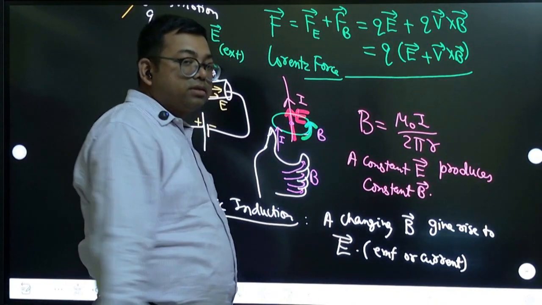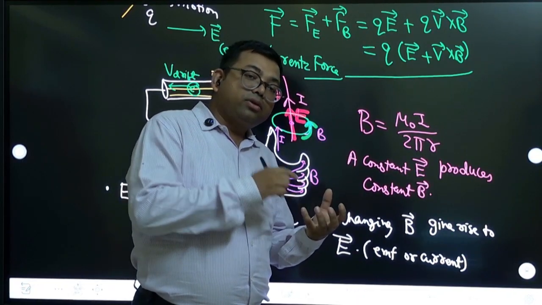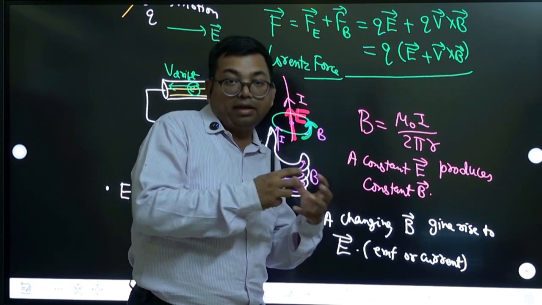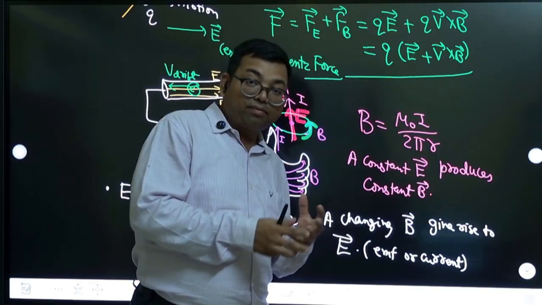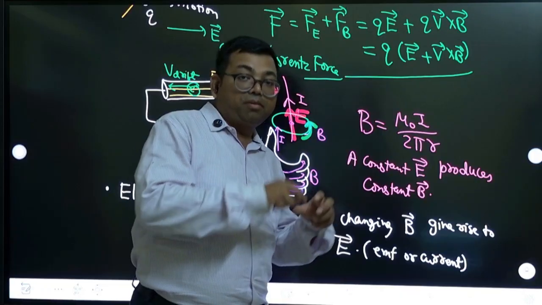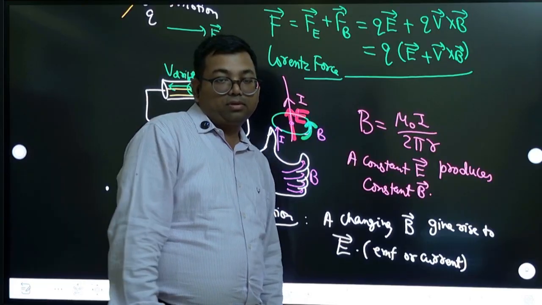You have studied this. Suppose there is a coil and there is a magnet passing through the coil. So there is a changing magnetic field line, and that creates a change in magnetic flux, and change of magnetic flux produces current or EMF, and because there is a current in the wire, there is an electric field produced, right?